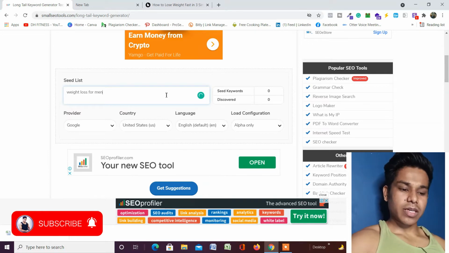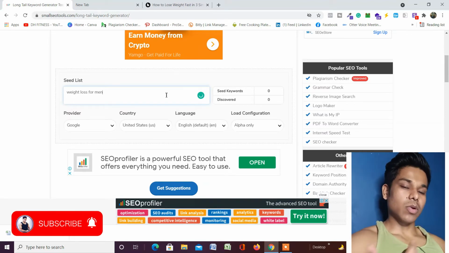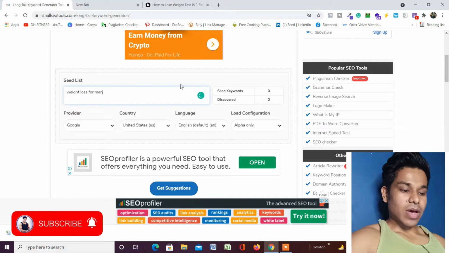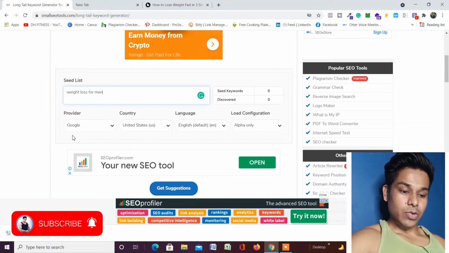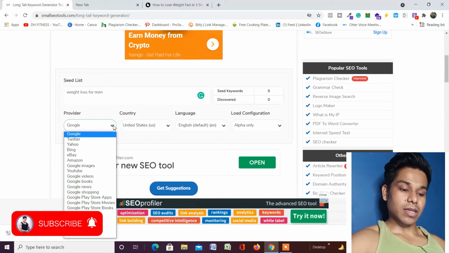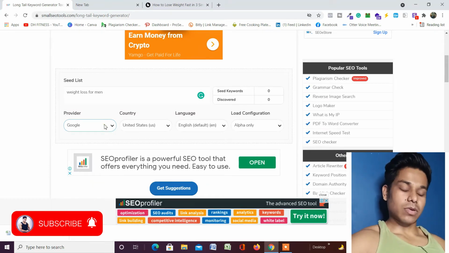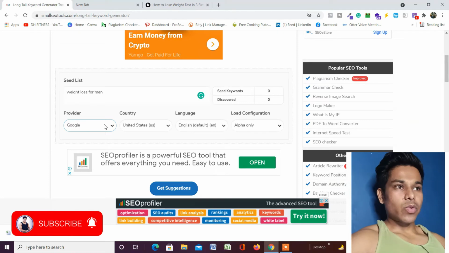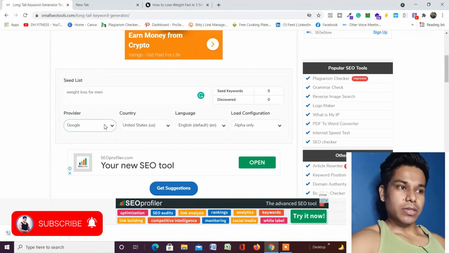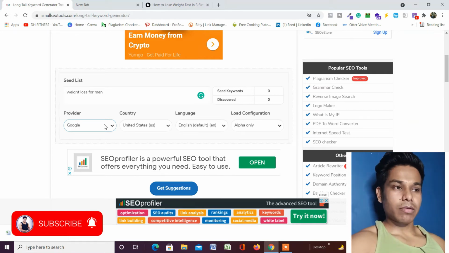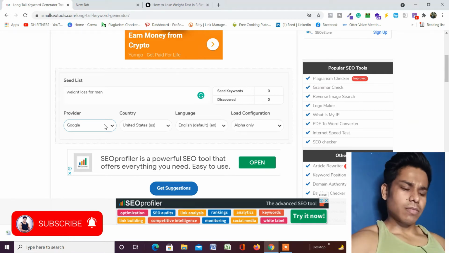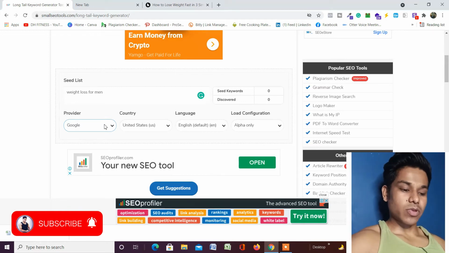This is a long tail keyword, and I want to find the complete data around it, all the long tail keywords. You have a couple of filters here. You have where you want to get the data from, like Google, Twitter, Yahoo, Bing. Most of the searches happen on Google, but when you're writing content for a specific audience, maybe your audience is on LinkedIn, or maybe your audience is on Twitter, so you have to use this filter. But generally we target Google. So it's really up to you how you want to do it.